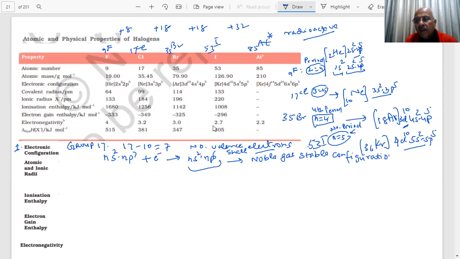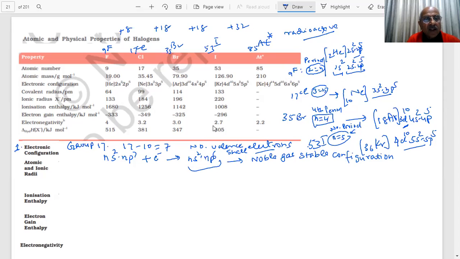Yes, sir. That is why they have a strong tendency to attract one electron. That is why they are highly electronegative elements, students. Is it clear? ठीक है?